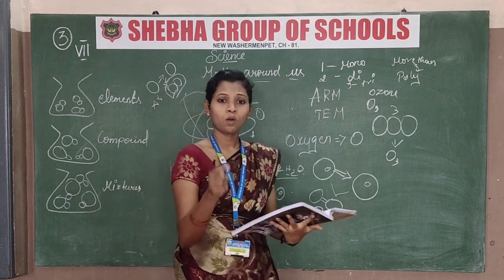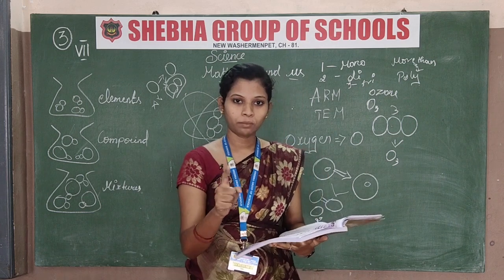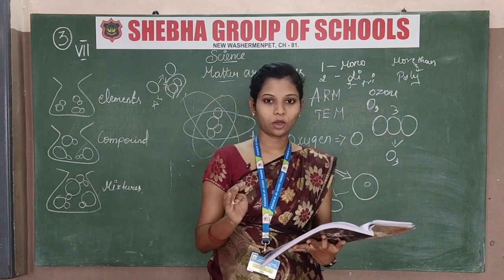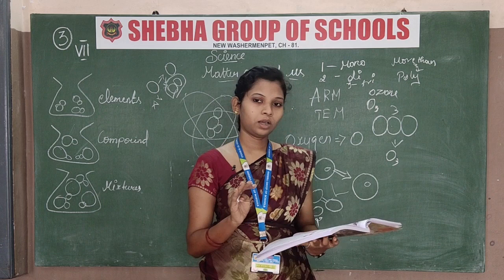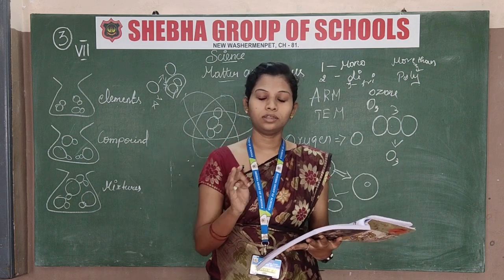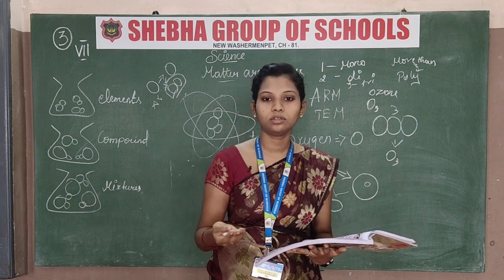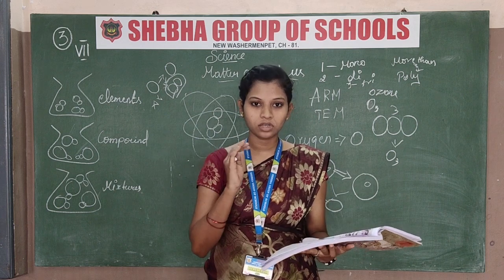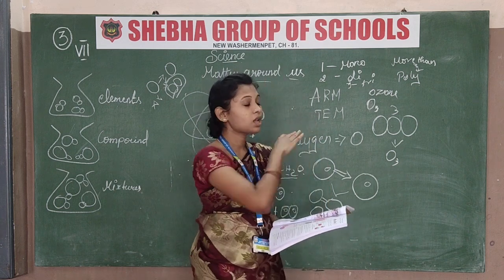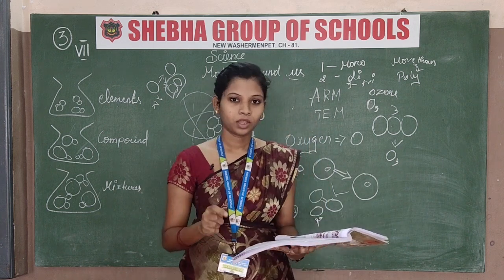You have to say 1 atom means monoatomic, 2 atoms means diatomic, 3 means triatomic, and more than 3 is polyatomic. You have to just remember it or just note this down, then only you will be able to clear it.